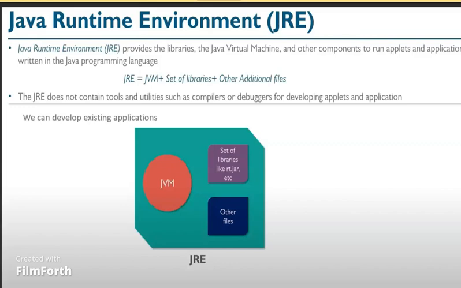The JRE does not contain tools and utilities such as compilers and debuggers for developing applets and applications. Here we are clearly mentioning that JRE is JVM, a set of libraries, and other additional files. We can run the existing applications.